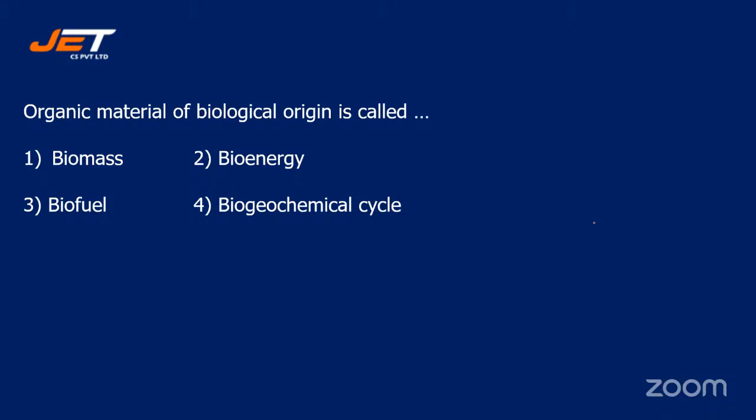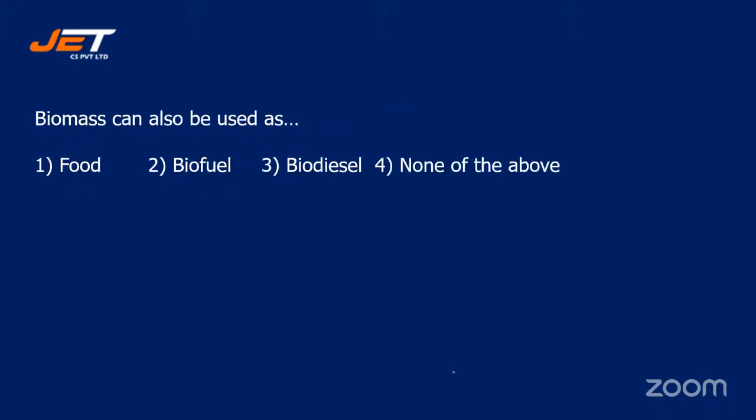Number 1 is the right answer, students, biomass. Those who have opted for option number 1, they are correct. Next, biomass can also be used as, and your options are number 1, food, number 2, biofuel, number 3, biodiesel, or number 4, none of the above.